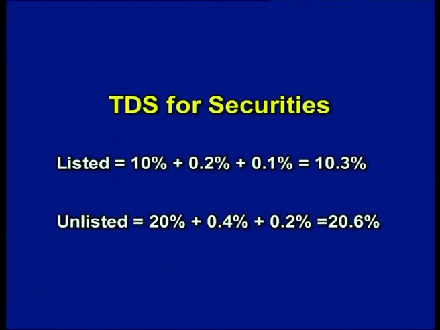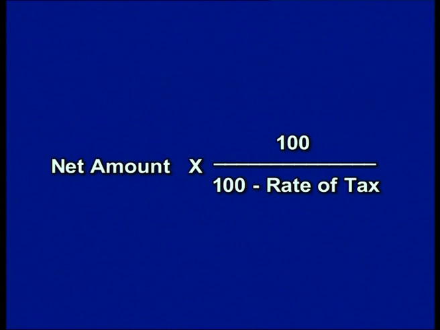So, total is 10.03%. Now, when the security is issued by the company or by the government, the tax is paid by the security issuing agency, and this tax is the tax deducted at source. Whatever security interest amount is received by the assessee, that would be the net interest. The same has to be grossed up, and the procedure for grossing up is net amount into 100 by 100 minus rate.